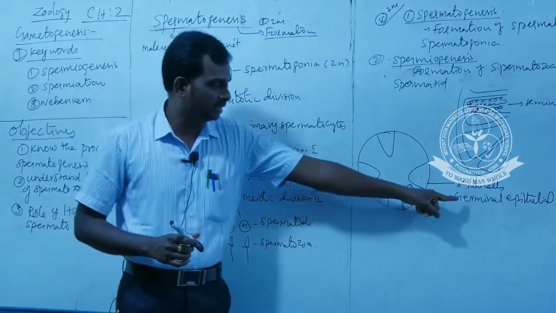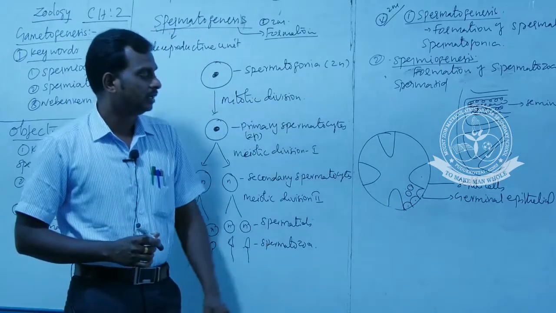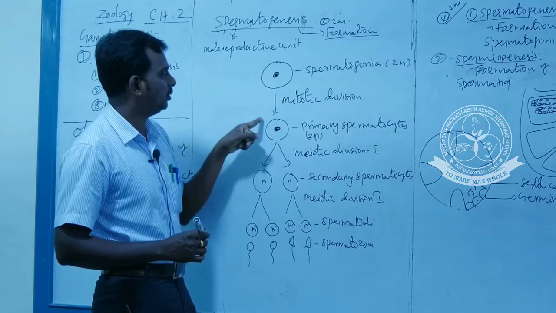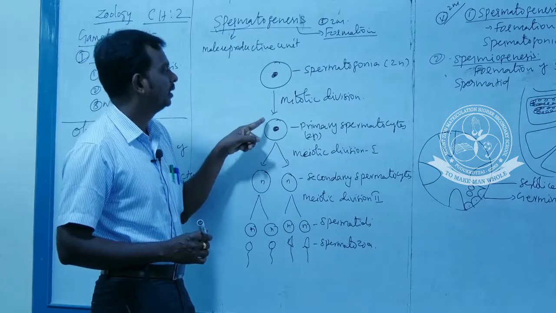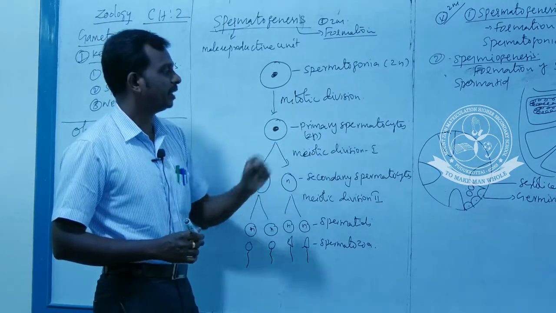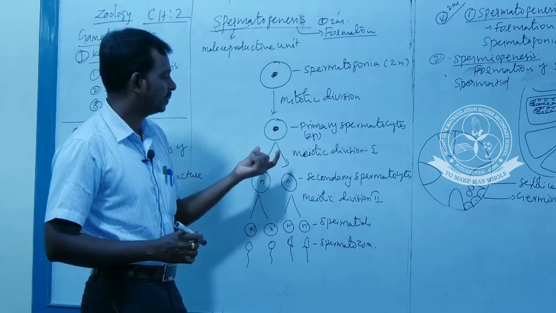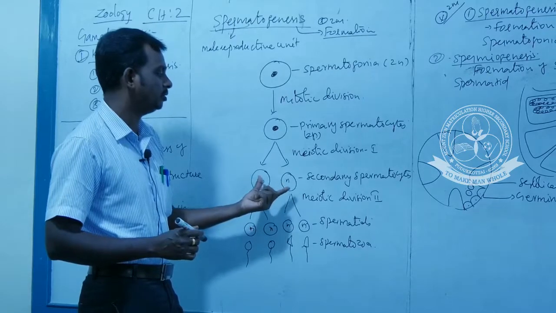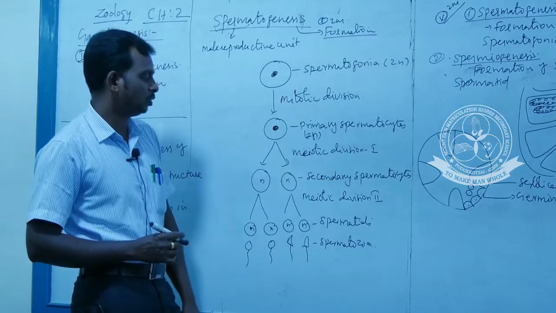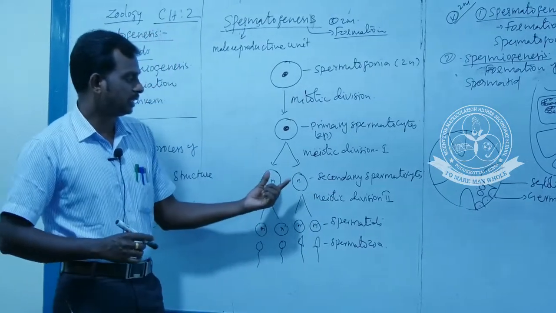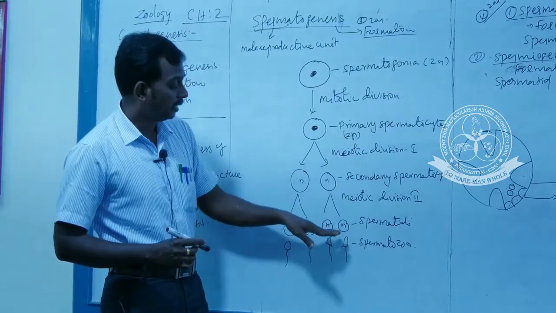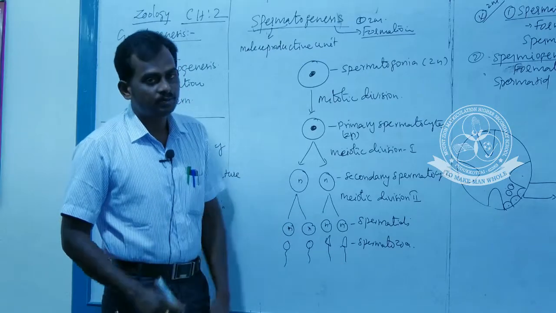The germinal epithelial cells differentiate into spermatogonia. These undergo mitotic division, producing primary spermatocytes. The primary spermatocytes undergo meiotic division 1 to produce 2 secondary spermatocytes. These undergo meiotic division 2 to produce spermatids, and these spermatids mature into spermatozoa.